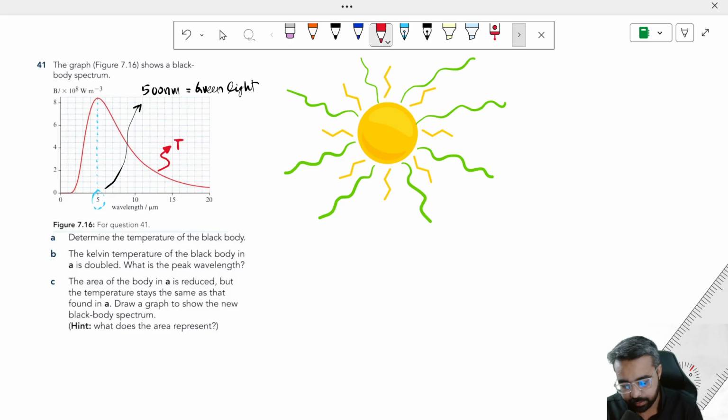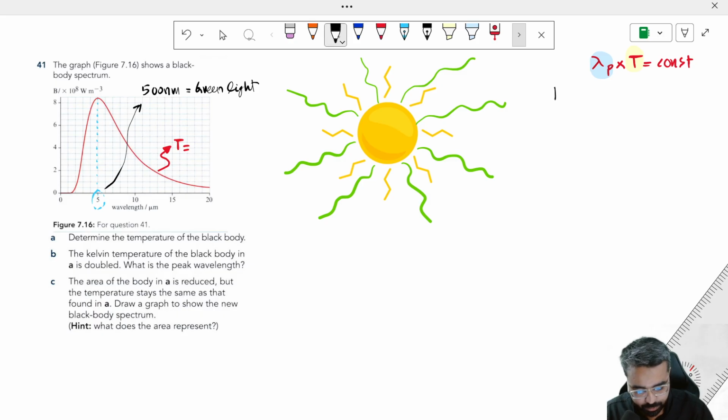Because every curve is made at a certain temperature. When you change that temperature, according to Wien's law, we know that the peak wavelength times temperature in Kelvin is equal to a constant. So when you alter one quantity, the peak wavelength will also change, and when the peak wavelength changes, this curve will change. Either it will flatten more or it will go even more like this. So let's find out the temperature of the black body.